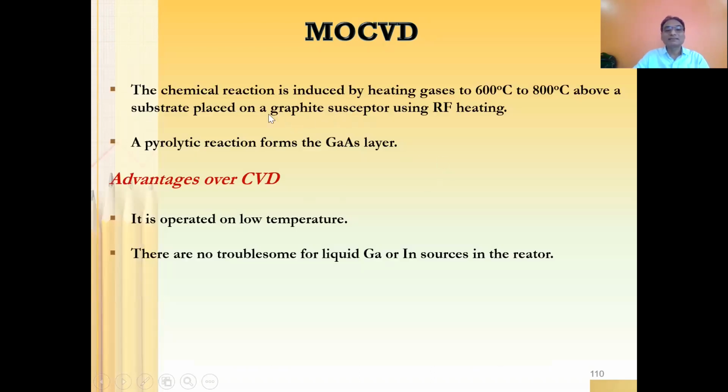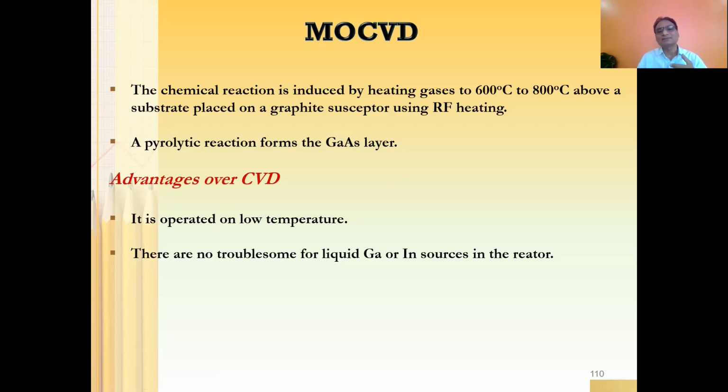The typical chemical reaction is initiated by heating gases at around 600 to 800 degrees Celsius and above. Below that, you are not going to have any reaction taking place as far as MOCVD is concerned. It is a minimum of 600 to 800, with the substrate placed on a graphite susceptor heated by RF.